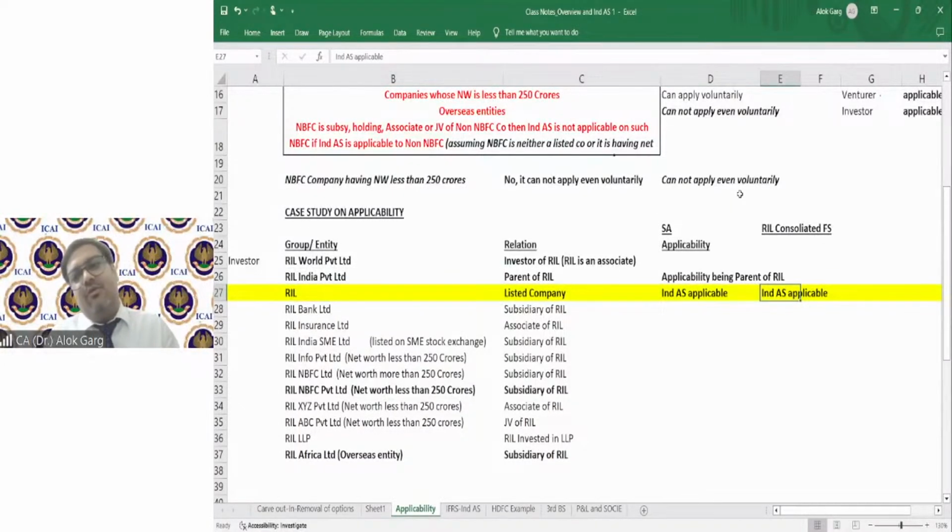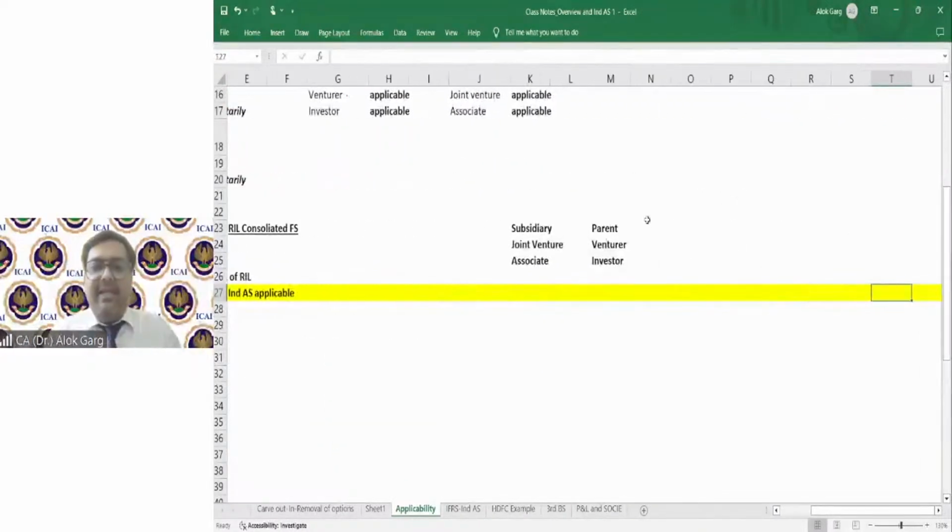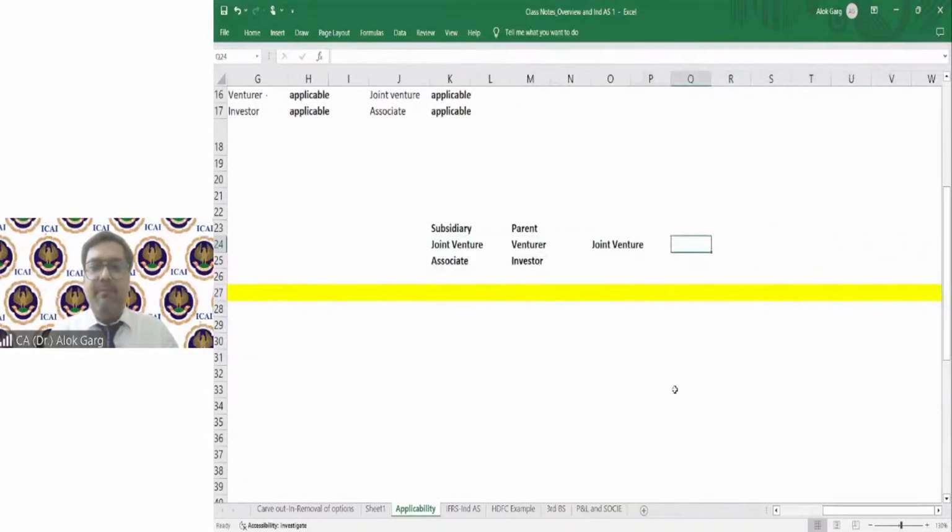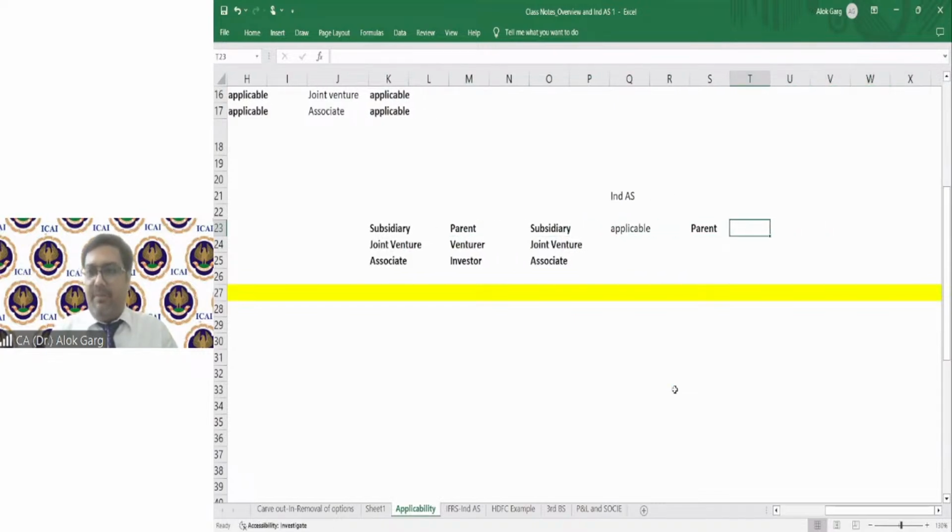If IND AS is applicable to a subsidiary, will it be applicable to the parent also?